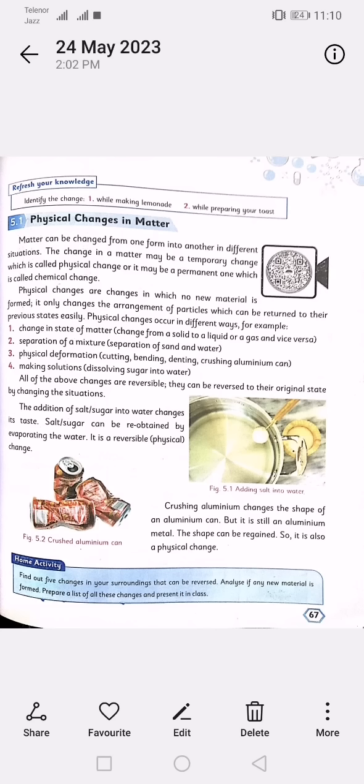All of the above changes are reversible. They can be reversed to their original state by changing the situation. The addition of salt or sugar into water changes its state. Salt or sugar can be reobtained by the evaporation of the water. It is a reversible physical change.